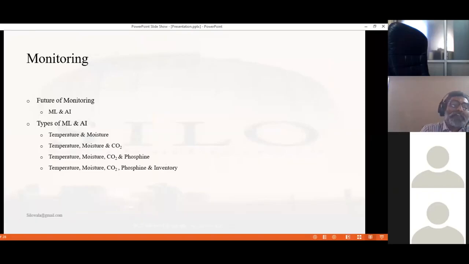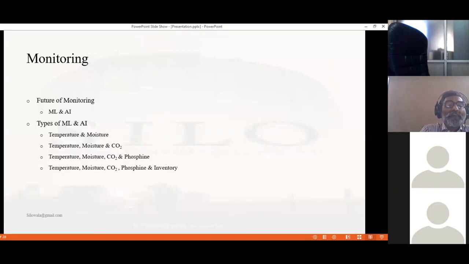This is the future of monitoring: machine learning and artificial intelligence. Machine learning and artificial intelligence is a growing subject in the world now, and by using both, you can monitor your grain remotely.